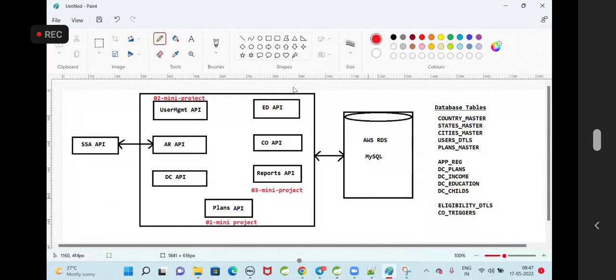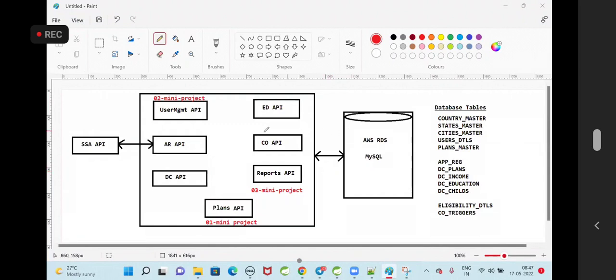Guys, can you complete this integration? Can you test all your APIs with the AWS cloud database? I already explained what AWS Cloud is, what RDS is, how to create the database, and how to configure the AWS RDS database credentials in the properties file. And we need to test it. Once your testing is completed, delete the cloud database, otherwise a bill will be generated. If you want to avoid billing, delete it once your testing is completed.